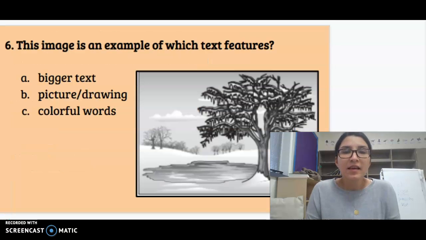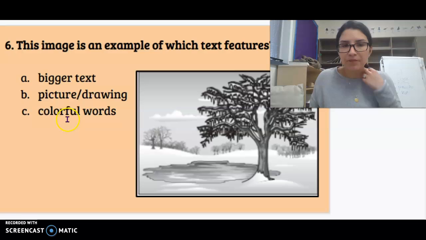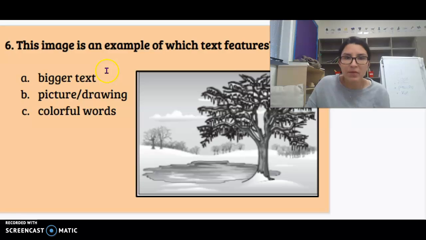Question 6. This image is an example of which text feature? So this image right here. Is it A, bigger text, B, picture or drawing, or C, colorful words? Number 6. This image is an example of which text feature? A, bigger text, B, picture or drawing, or C, colorful words?